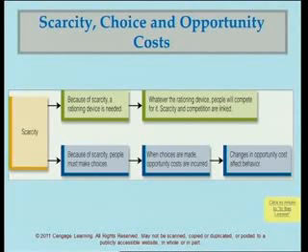Then also what is important is that because of scarcity, because we have limited resources and people have unlimited wants, there is a need for what we call a rationing device. The rationing device that we use is a price. If you can't pay the price, you cannot afford an article. So what is a rationing device? It's a means of deciding who gets the available resources and goods.